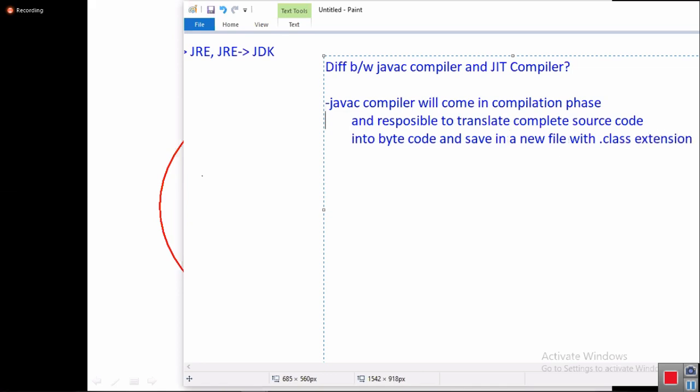This is the Java C compiler's role. The Java C compiler will come in the compilation phase and is responsible to translate complete source code into bytecode and save it in a new file with dot class extension.